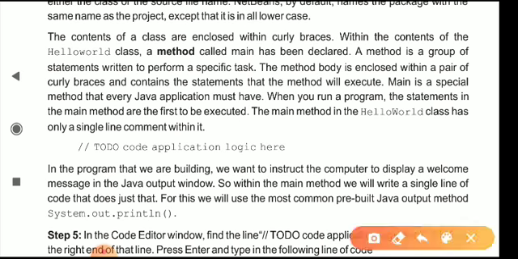So going on, main is a special method that every Java application must have. So the public static void main, that is main, is necessary for every Java program or application. When you run a program, the statements in the main method are the first to be executed. The main method in the HelloWorld class has only a single line comment within it.